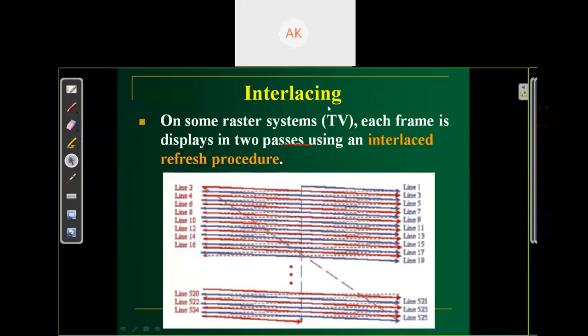Interlacing. In interlacing, in some raster scan systems or TVs, each frame is displayed in 2 passes using an interlaced refresh procedure.